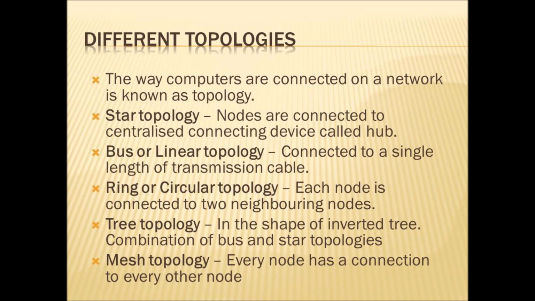Then tree topology, in the shape of an inverted tree. In this topology, the network is connected in the shape of an inverted tree. Inverted means upside down. It is the combination of bus and star topologies. If we combine the bus and star topology, we will get the tree topology.